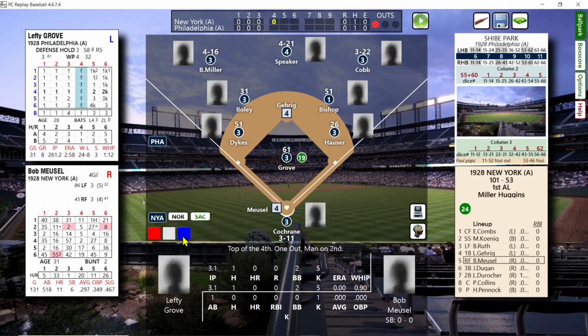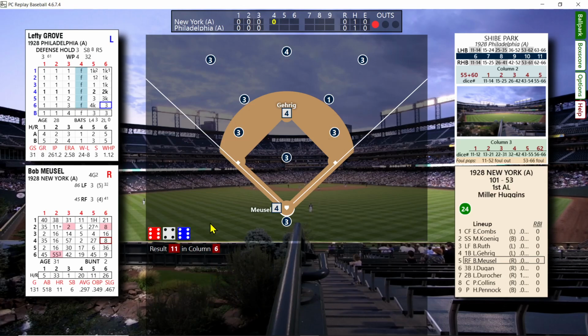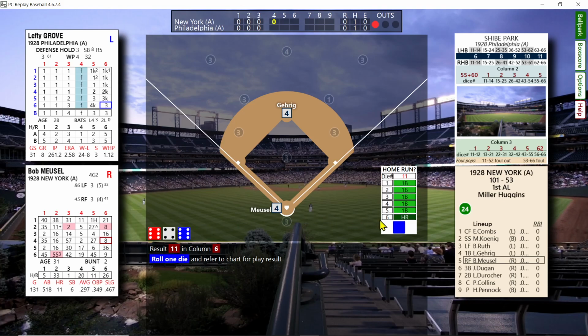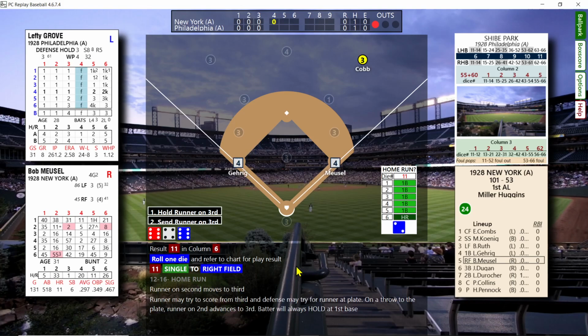And Bob Meusel's up, runner on second. And that's going to be a base hit. At least a base hit. A 6 will be a home run. But it's a 2, so he singles. Runner stops at third. No, he can try to score.